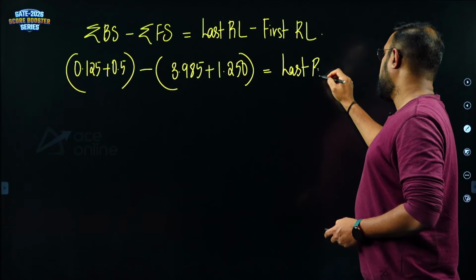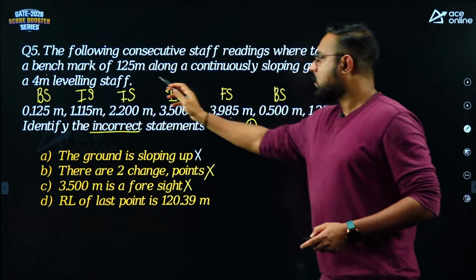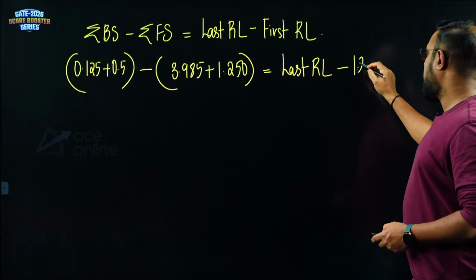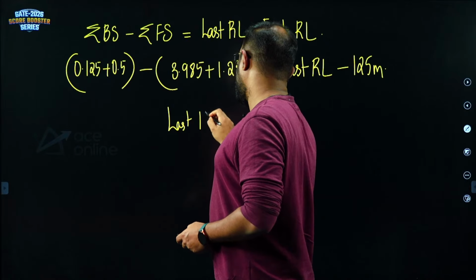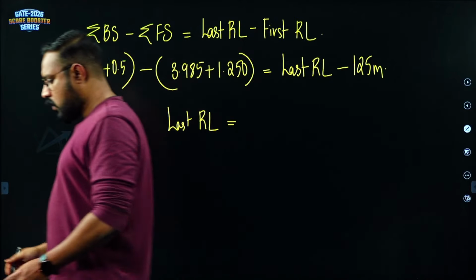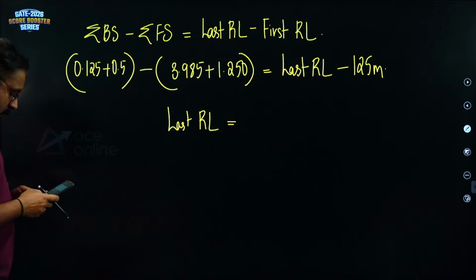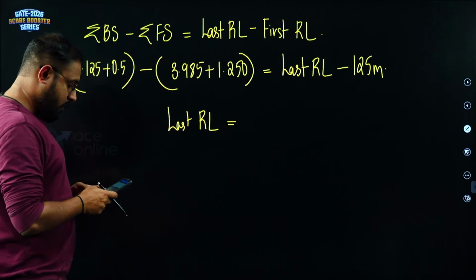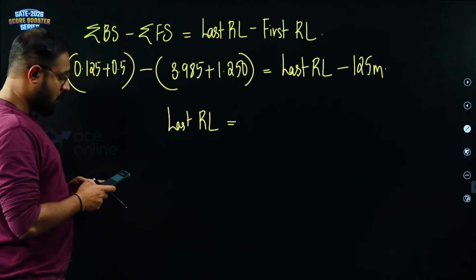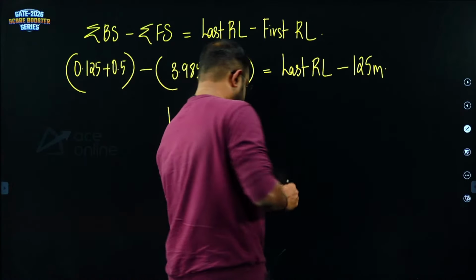That is what they are asking, right, minus, it is starting from a benchmark of 125 meters. So what is the first reduced level, guys? That is 125 meters. So let us solve this and find out the last reduced level. So 0.625 minus 3.985 plus 1.250, right, plus 125. So I am getting the last reduced level as 120.39 meters.